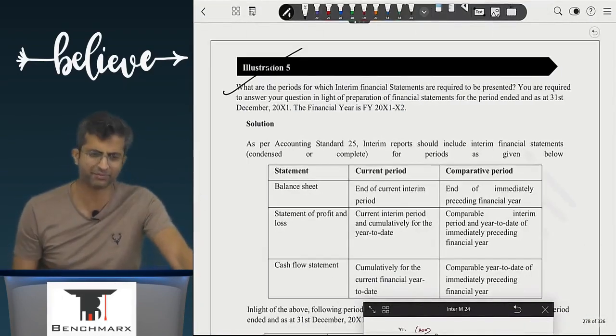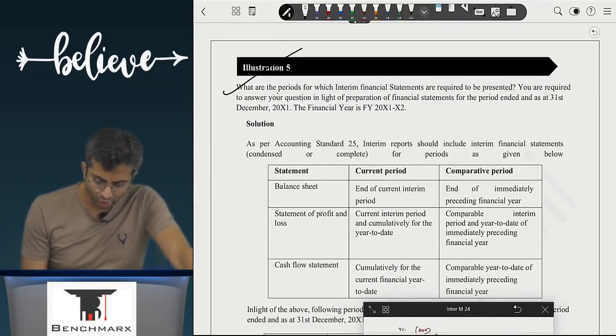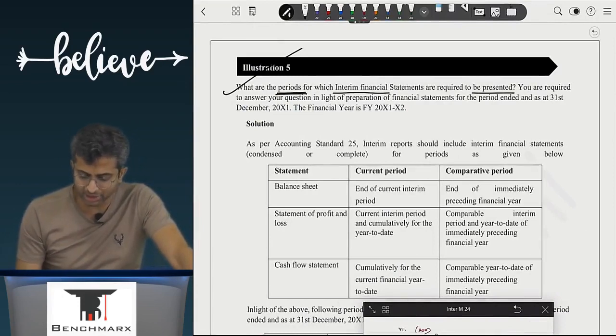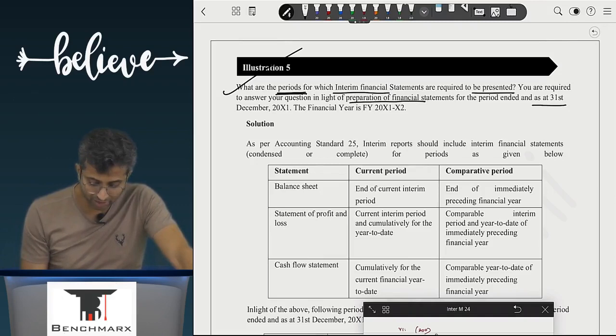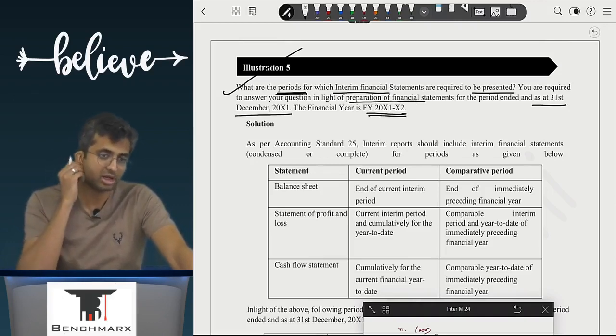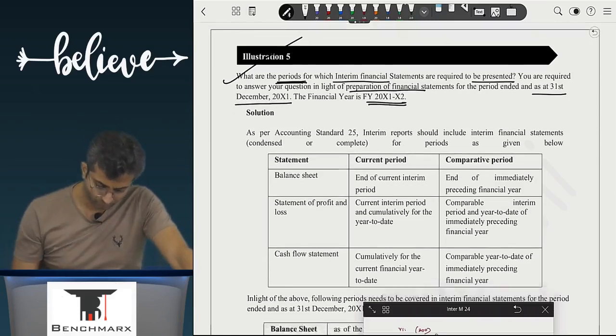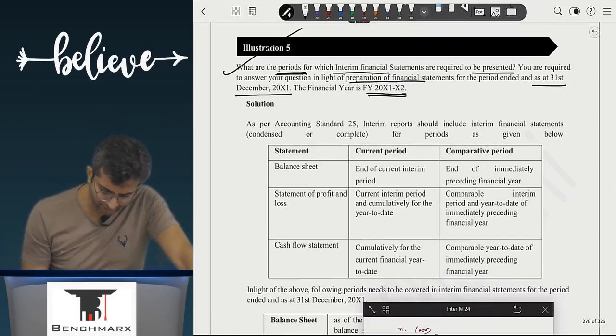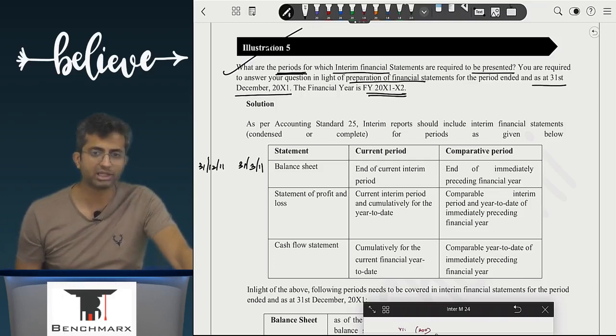question, question number 5. What are your periods for which interim financial statements are required to be presented? You are required to answer your question in light of preparation of financial statements for the period ended as on 31st December 11, financial year is 11-12. Acha, if it is 31st December 11, then your balance sheet will be 31st December 11 and comparable 31st March 11. Are you yes or no?